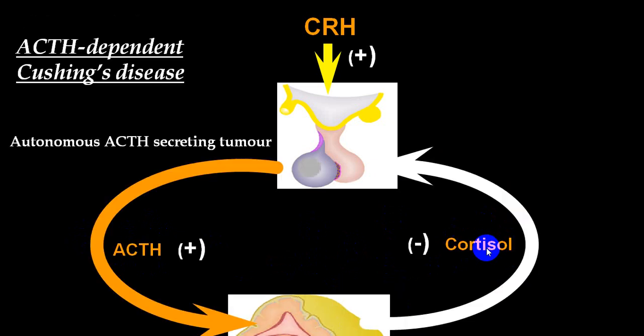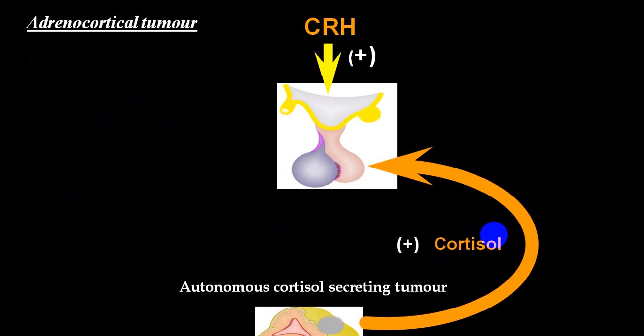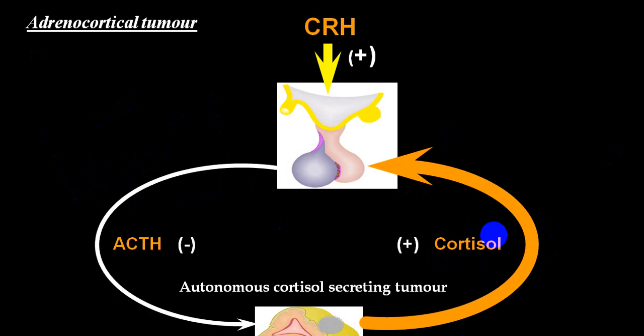While if you go through this, here ACTH level is high, cortisol level is low. Sorry, this is an ACTH secreting tumor. So ACTH level will be high, cortisol level will also be high. So this will be high ACTH, high cortisol level. And this will be low ACTH, high cortisol level.